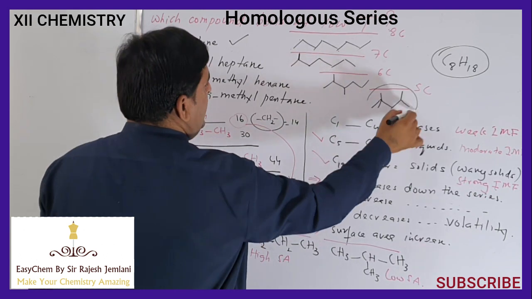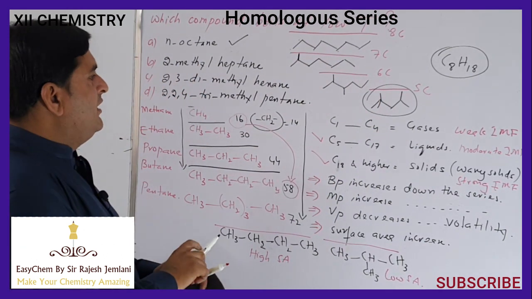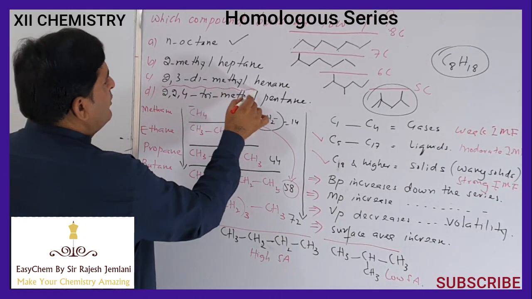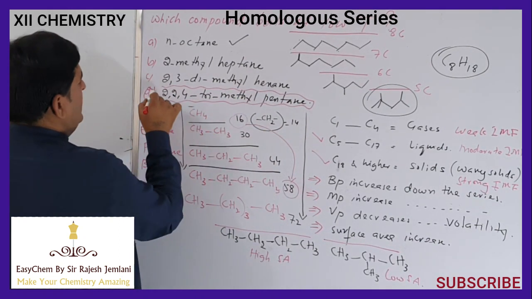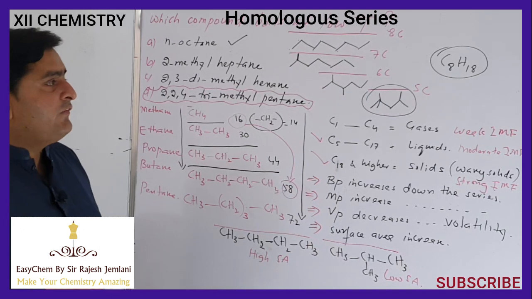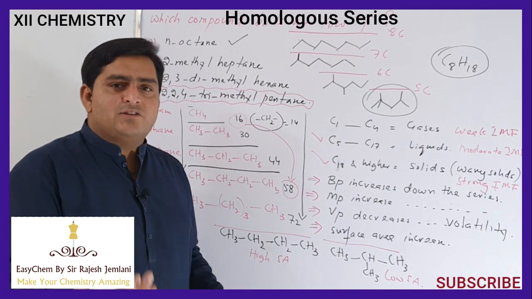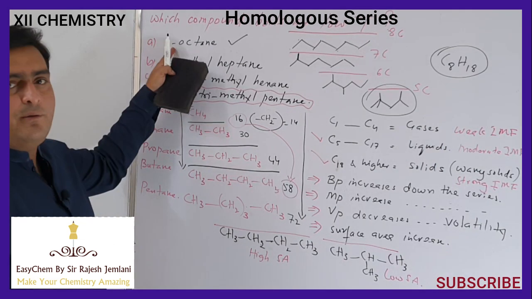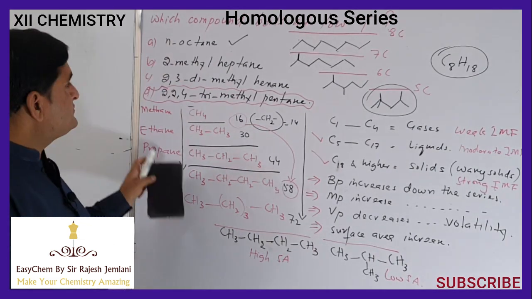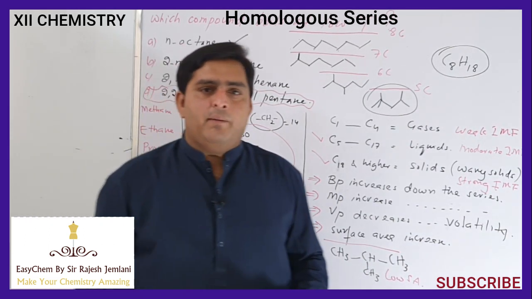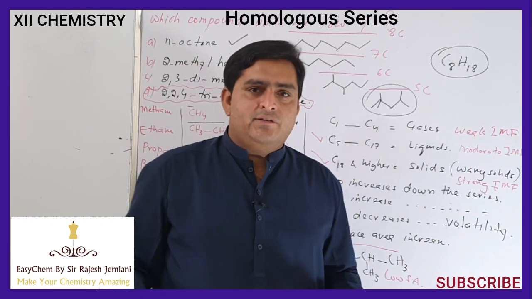So this compound has the smallest surface area, so it will have a lower boiling point than all other options. If the question had been which compound will boil at the highest temperature, n-octane would have been the option.